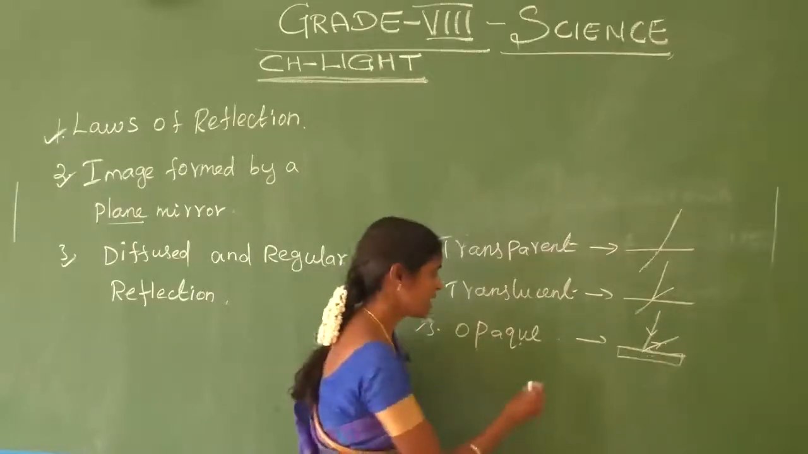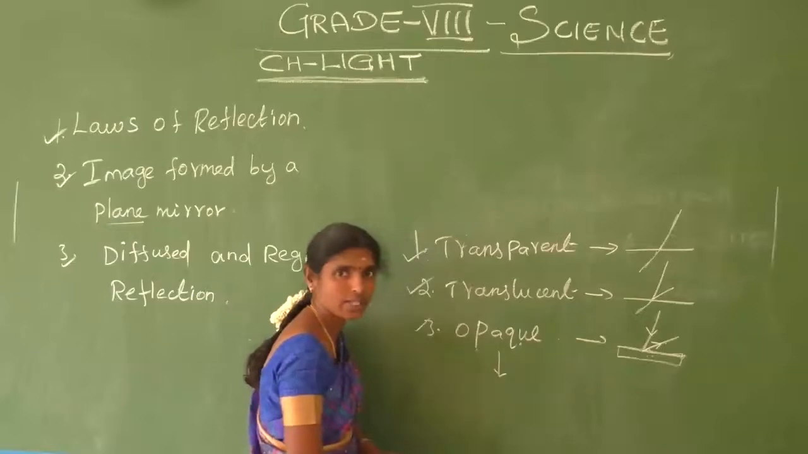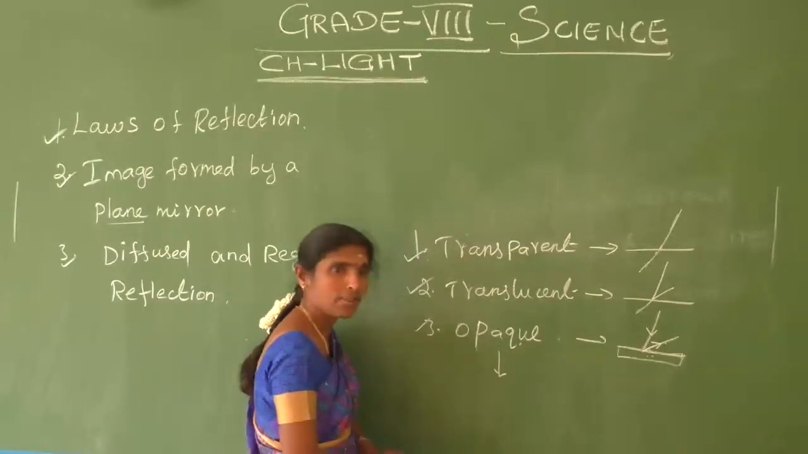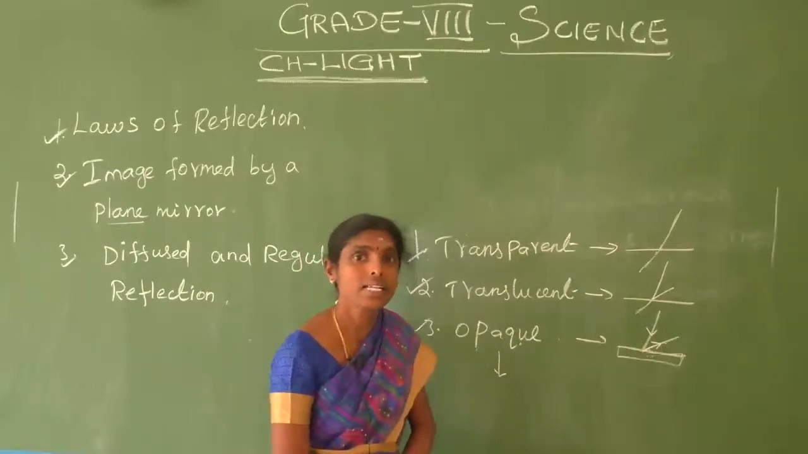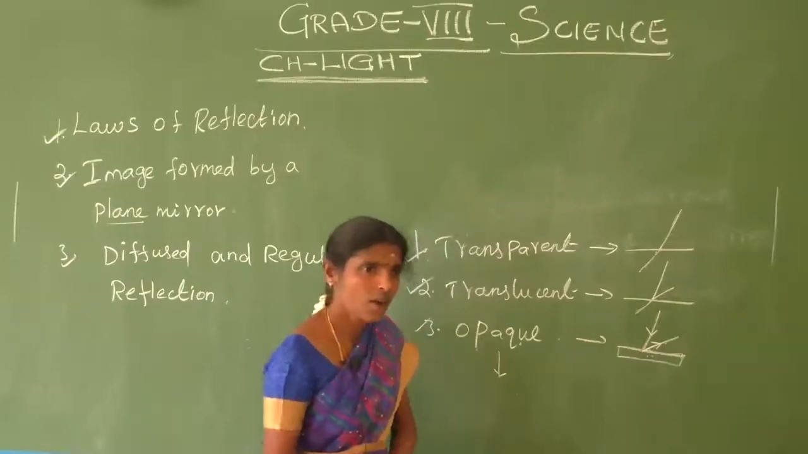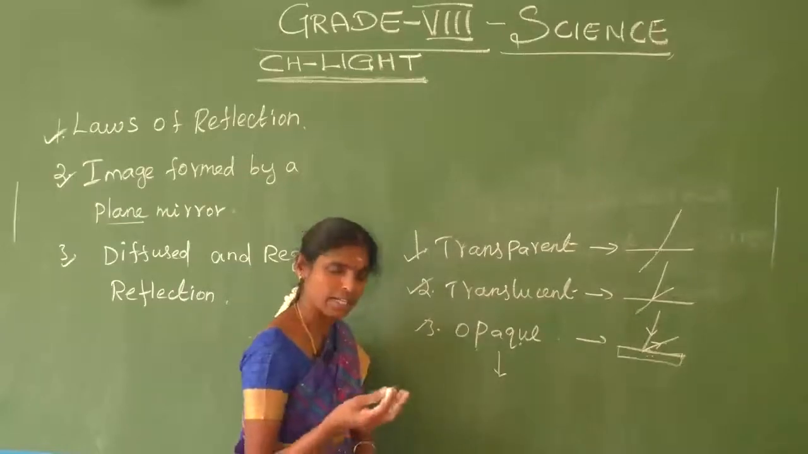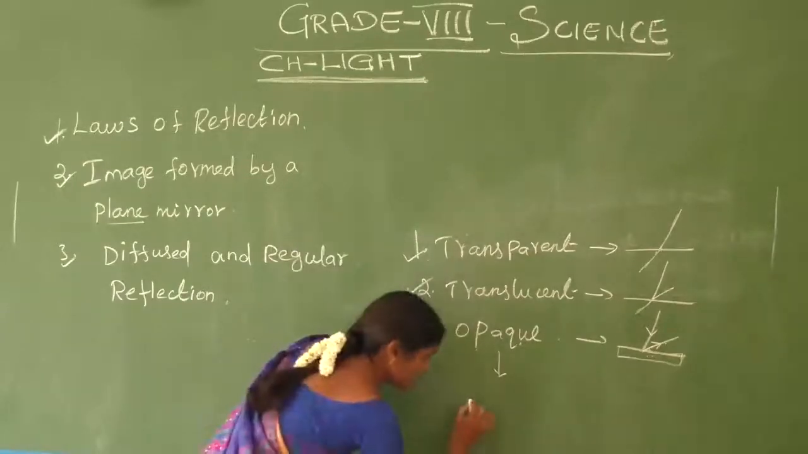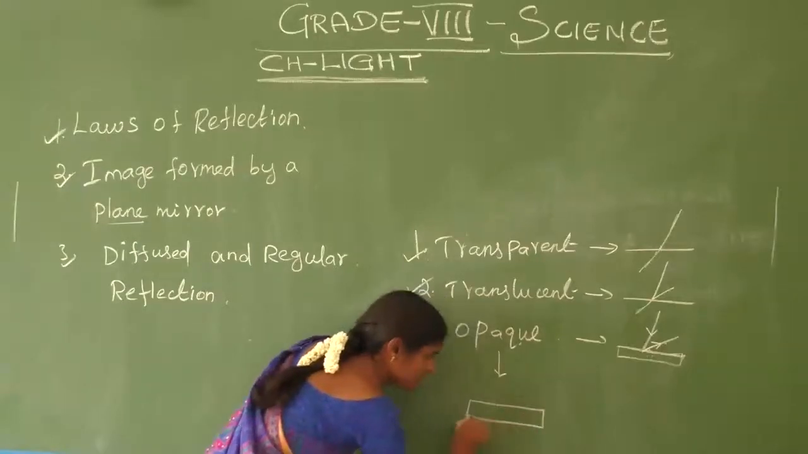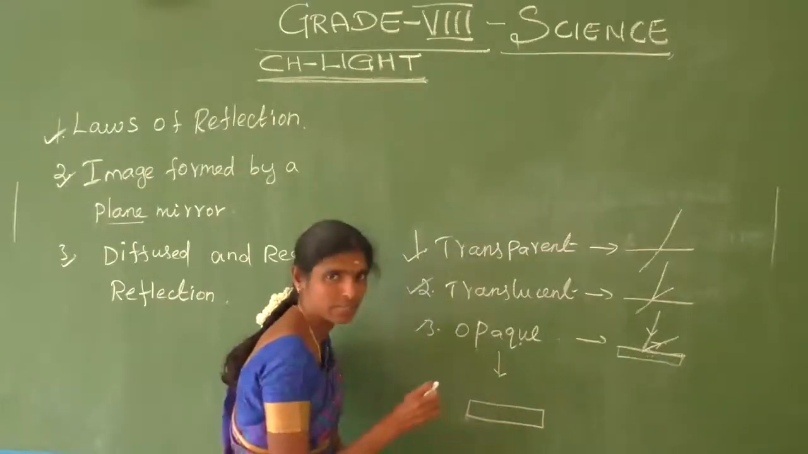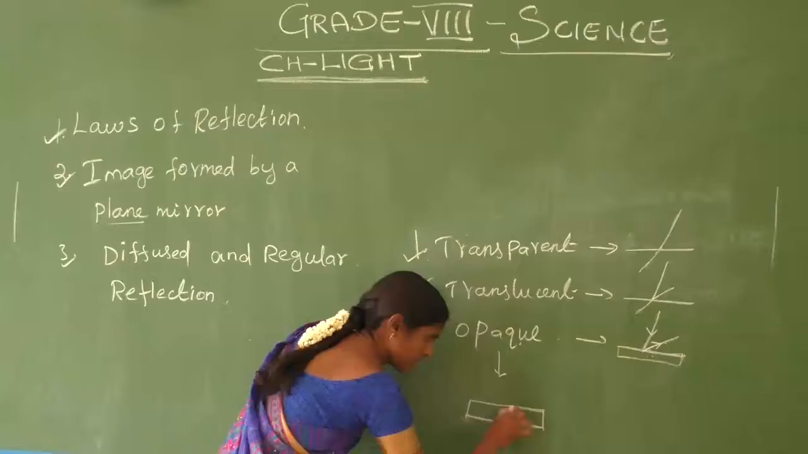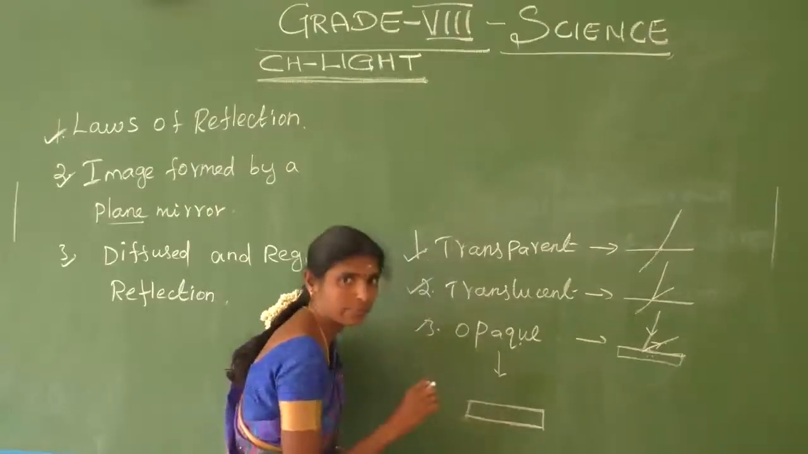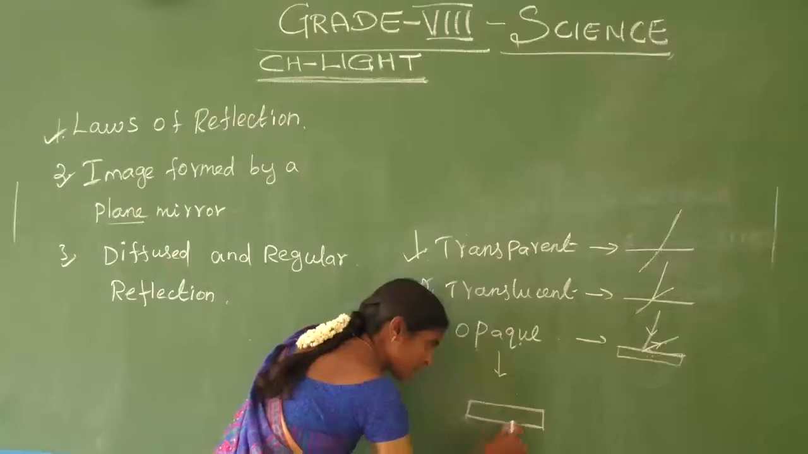Say the examples of opaque objects. A plane mirror. What is the characteristic of a plane mirror? We already discussed it in 7th standard. Let us consider a polished surface. See here, this is a shiny polished surface. That is an opaque object. On one side there is a silver coating pasted.